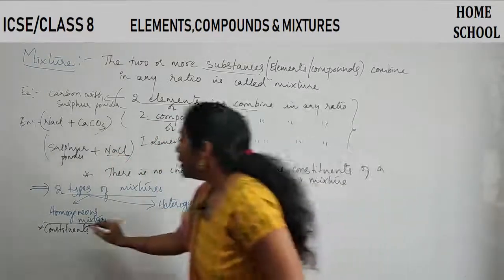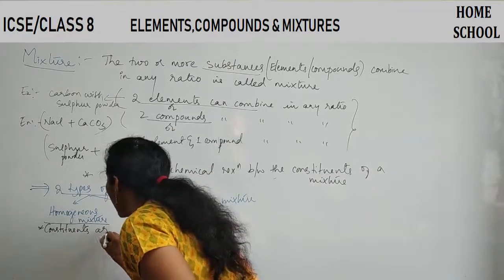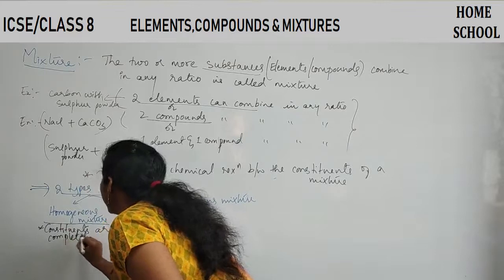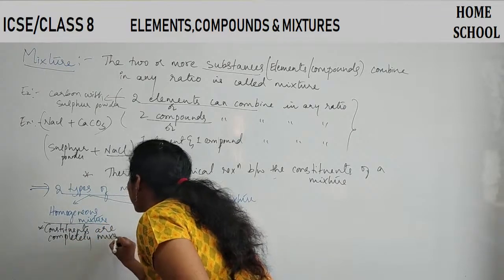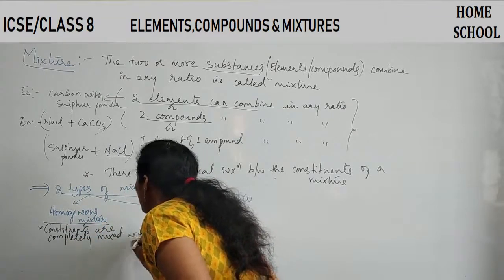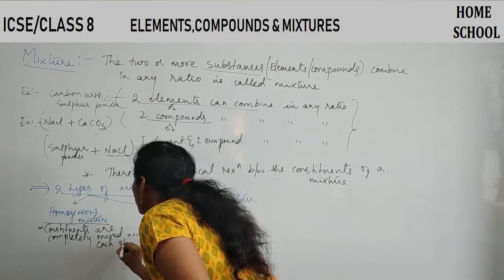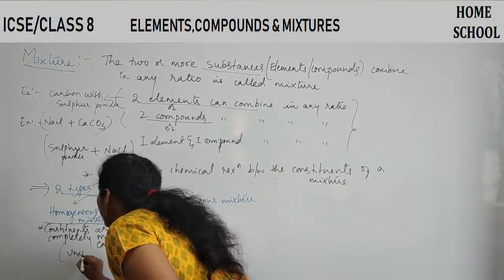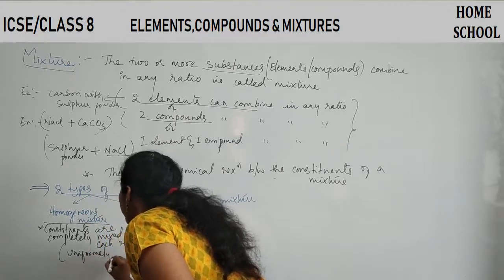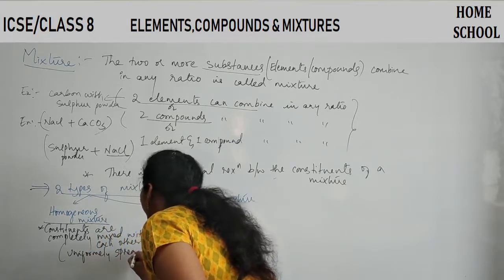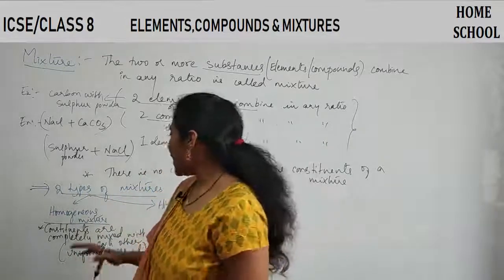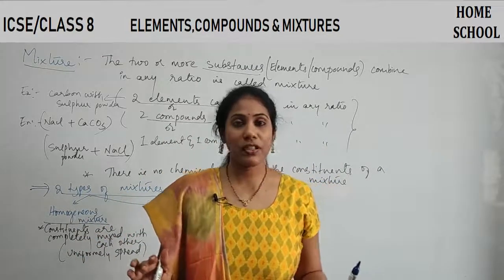If constituents are completely mixed with each other, or I can say if they are uniformly spread, then such a mixture is called a homogeneous mixture.